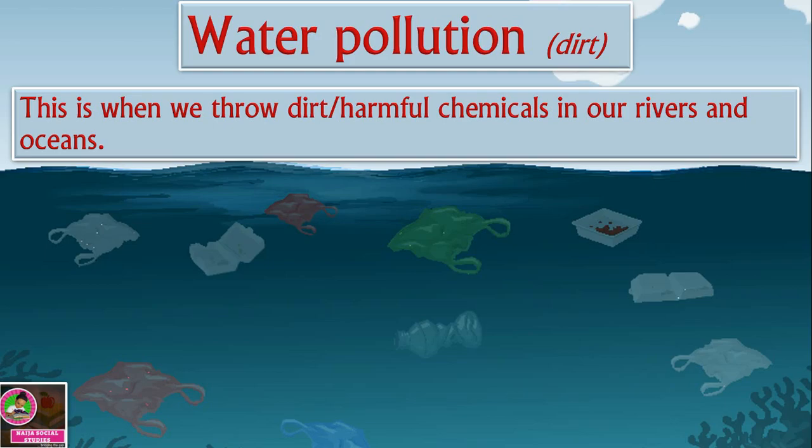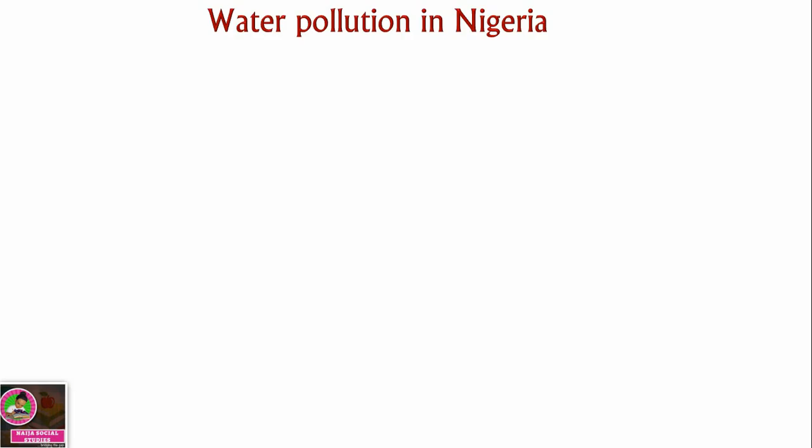Now, the next type of pollution we're going to learn about is water pollution. Take a look at this picture right here. What can you see? This is an ocean. Can you see different things in it? Can you see the bottle? Can you see the nylon bags? Can you see the plates? Water pollution is when we throw dirt or harmful chemicals in our rivers and our oceans.